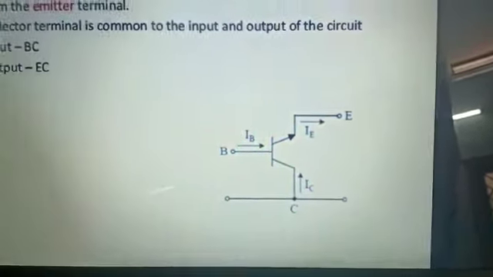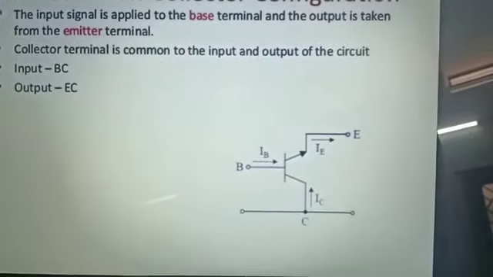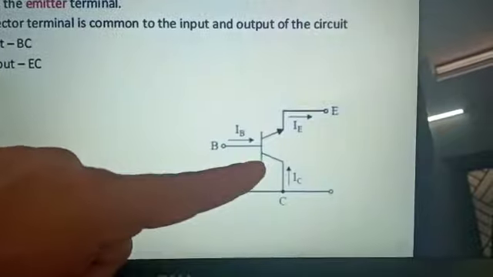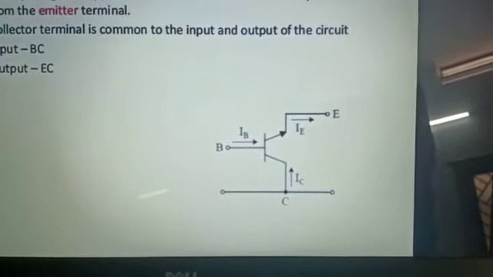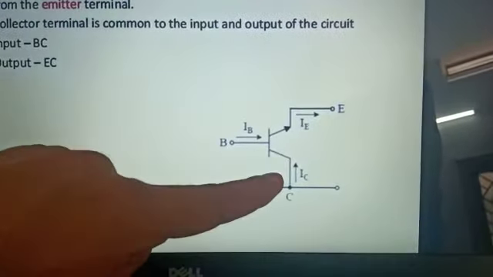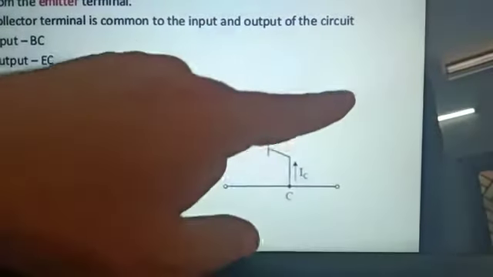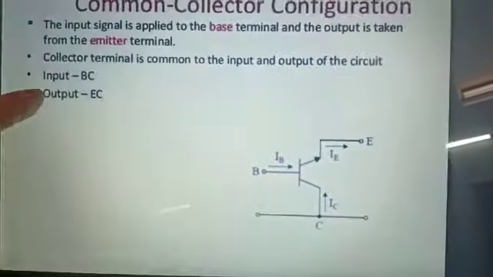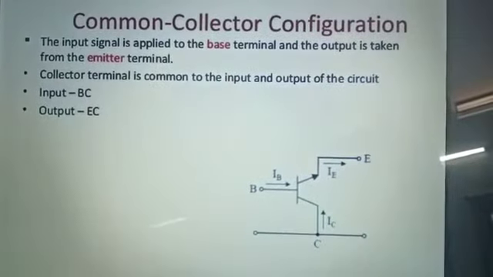This common collector configuration is also called an emitter follower. It is taken as a current amplifier, but the voltage gain is less than 1 and the current gain is greater than 1. Therefore, input is taken base to collector, and output is taken emitter to collector.